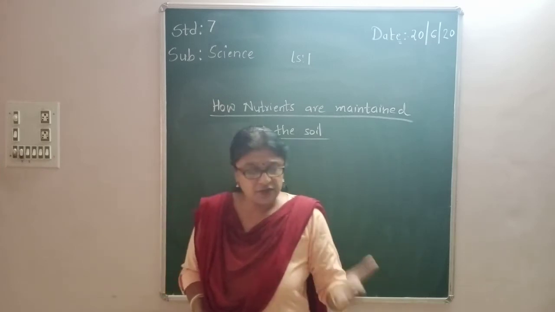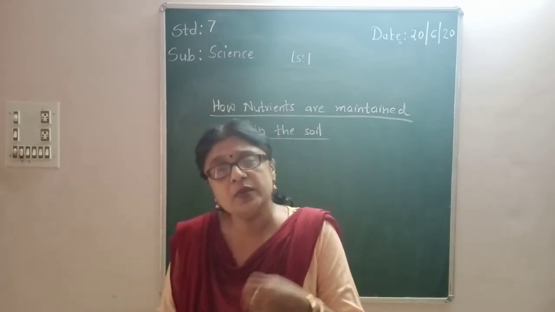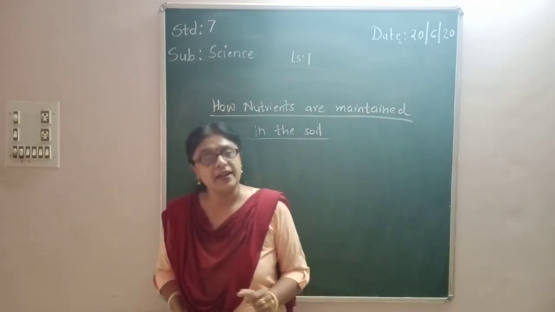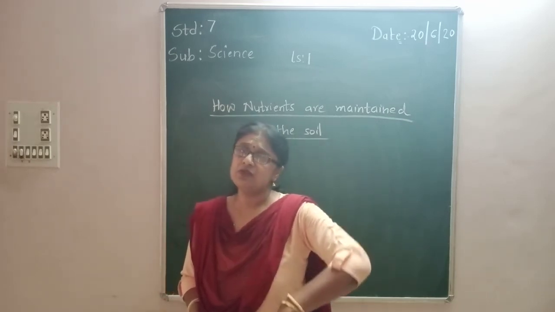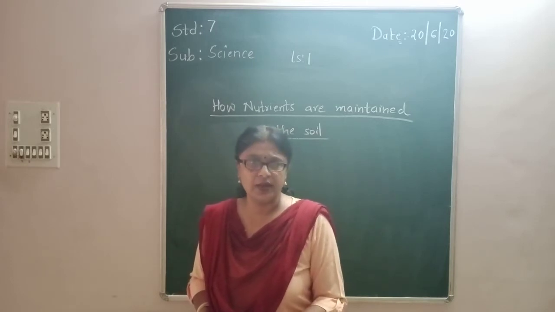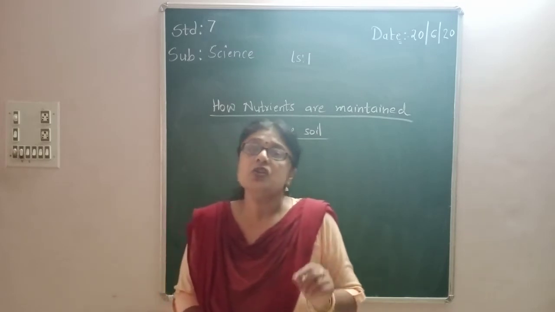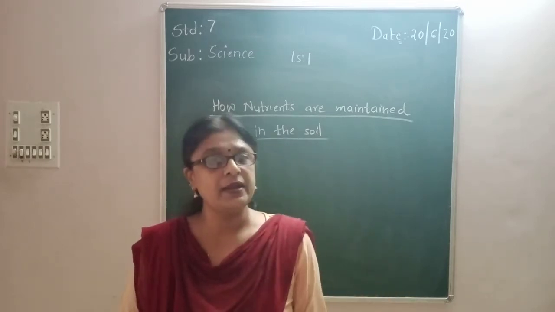So if different crops are grown, the nutrients will be continuously absorbed by the roots of the crop, and finally the amount of nutrients will decrease in the soil. So the farmer adds fertilizers and manure so that the soil fertility is maintained.